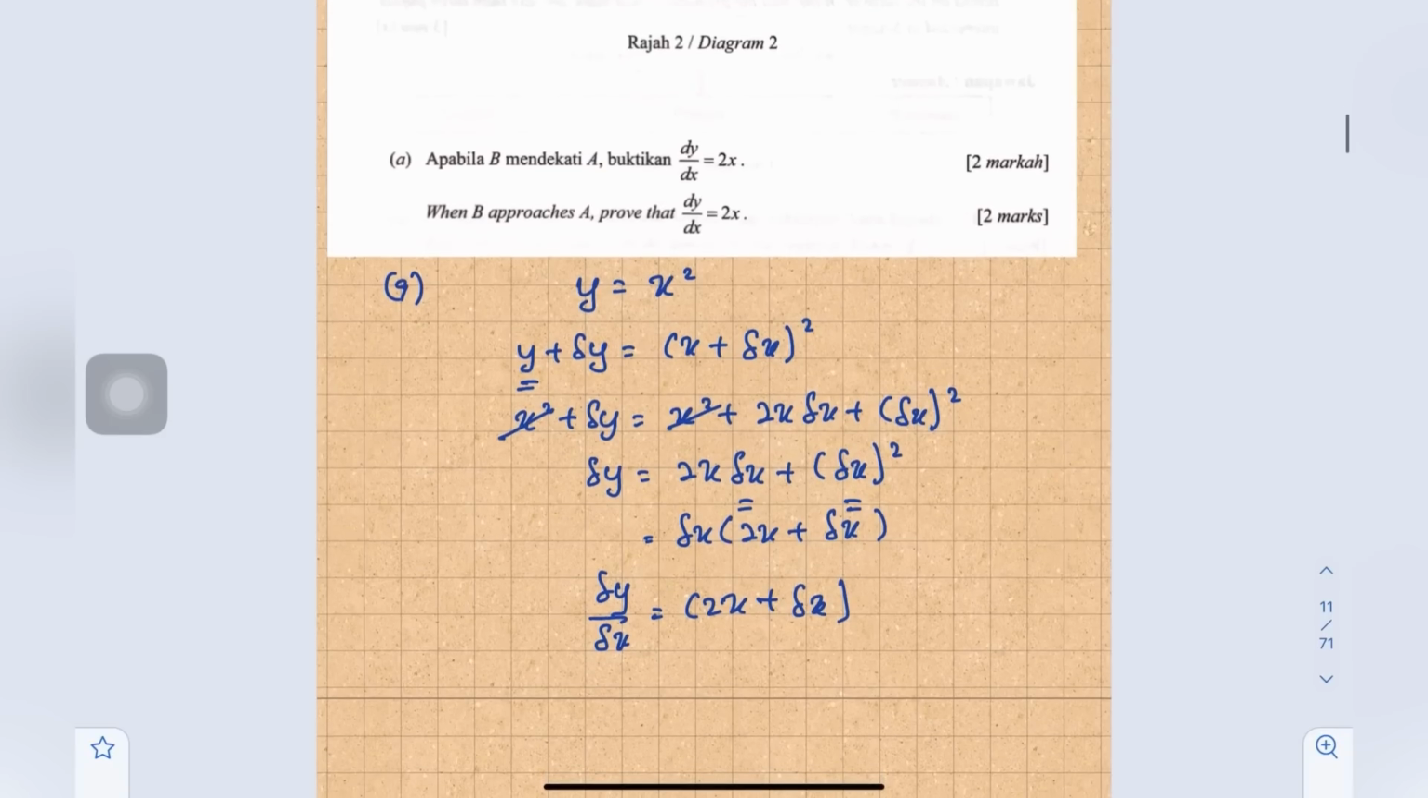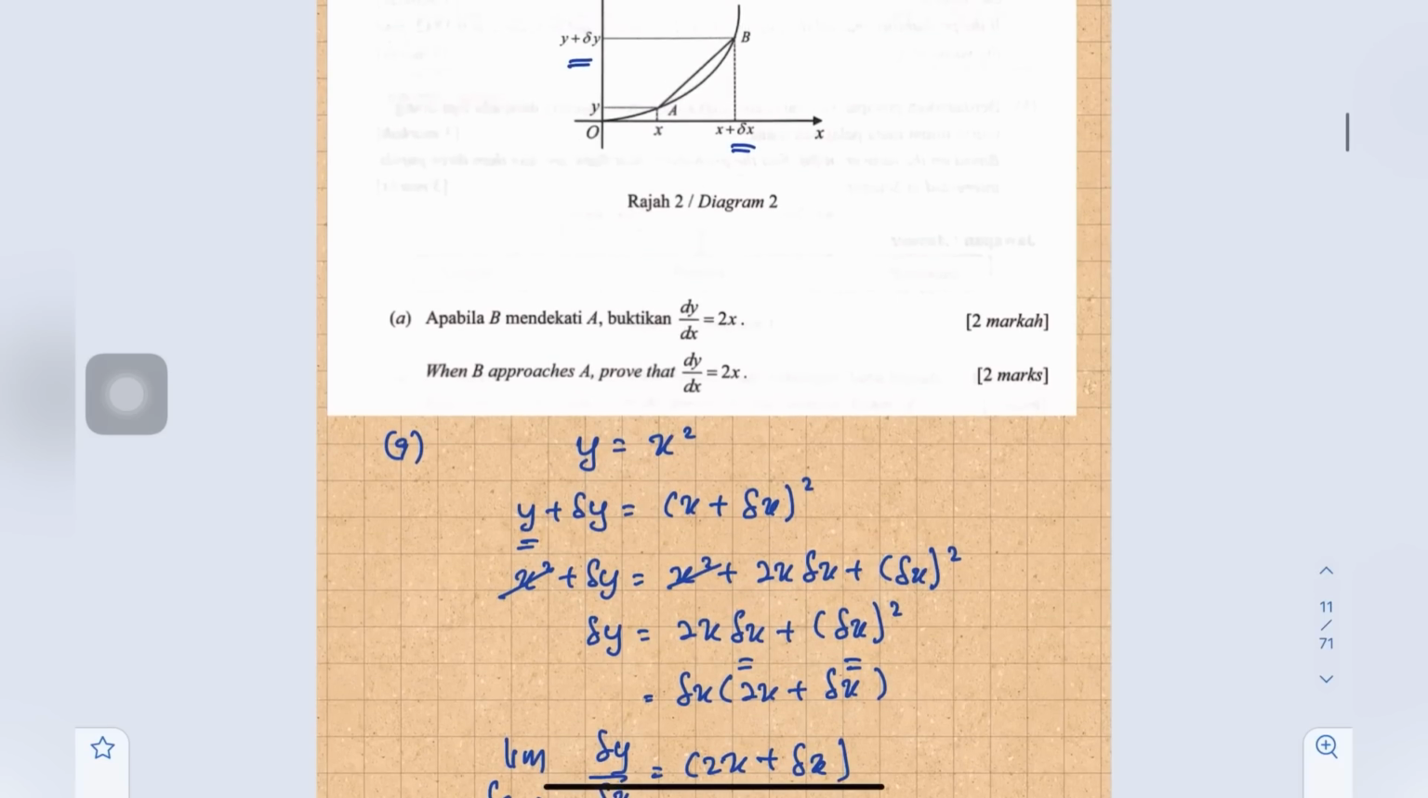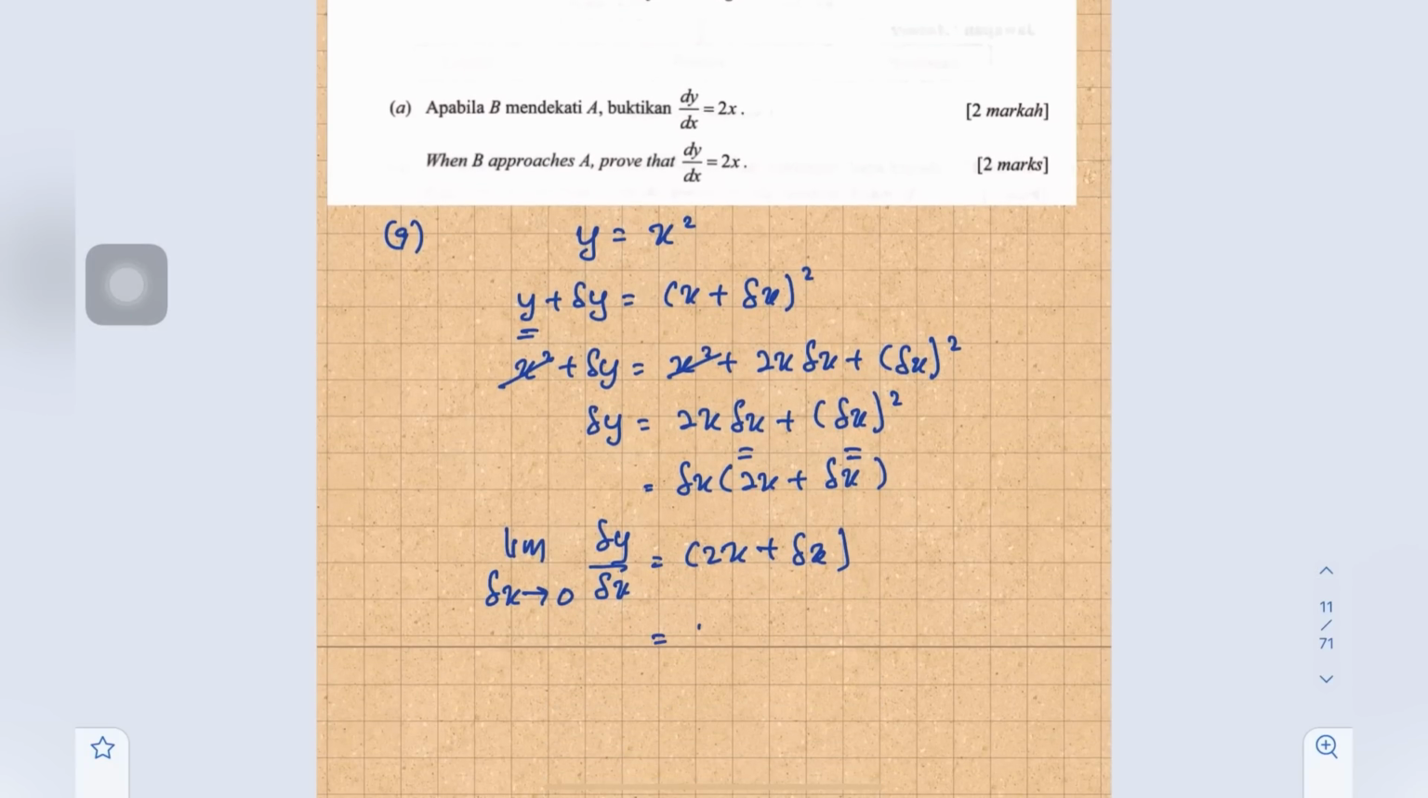Okay, so then we have to find the limit when delta x approaches 0. Why? Because the smaller the delta x, look at this picture, the smaller the delta x, the more accurate the tangent or the gradient. So this one, 2x plus 0, 2x. Okay, so actually the limit of delta y over delta x when delta x approaches 0 we can represent as dy dx. Okay, so now proven dy dx equals 2x.